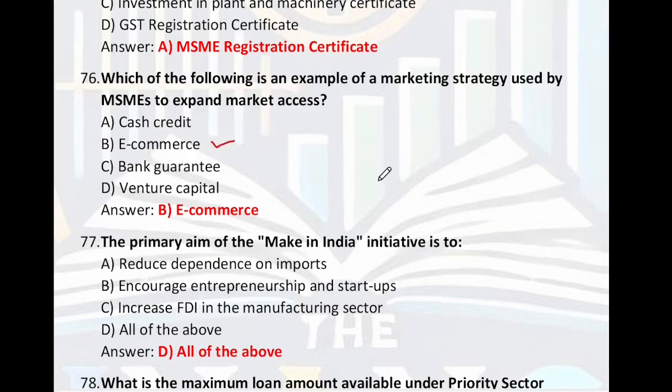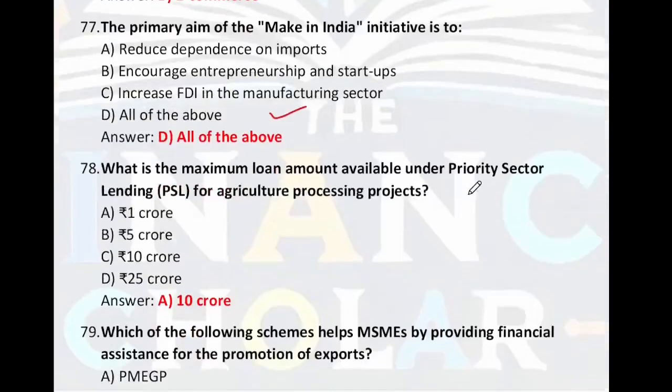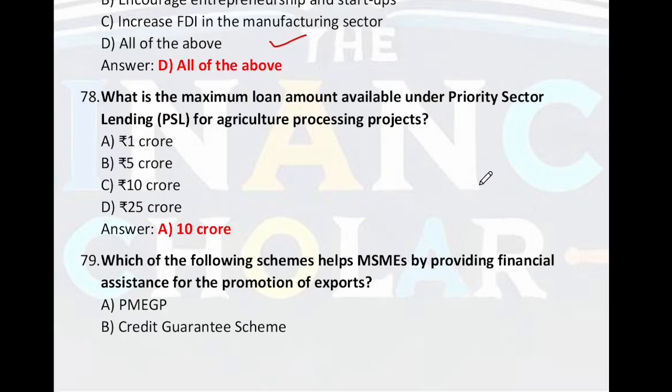The primary aim of the Make in India initiative: to reduce dependence on import, encourage entrepreneurship, increase FDI, or all of the above. What is the maximum loan amount available under priority sector lending for agriculture projects? So 1 crore, 5 crore, 10 crore, 24. Right answer is 10 crore.